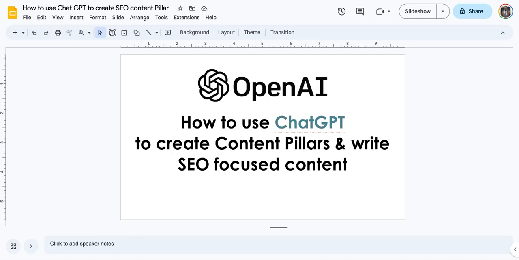Exactly the same thing about ChatGPT, right? It helps people who write content write better. It helps you who own the website to know the things that you can tell your writer to write. I mean, they won't just write junk for you and you accept. It just positions everybody better. So it's not actually taking jobs away from people. As a matter of fact, it helps those people who already own the job do their job better, right? It makes them professionals. So having said that, what's a content pillar?